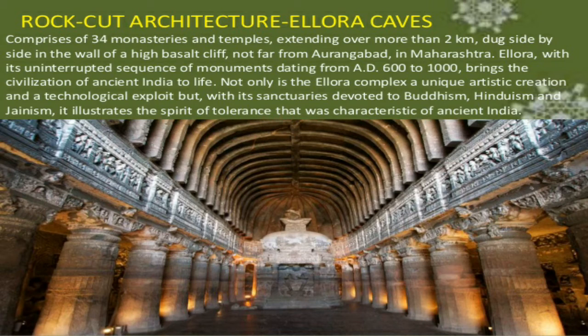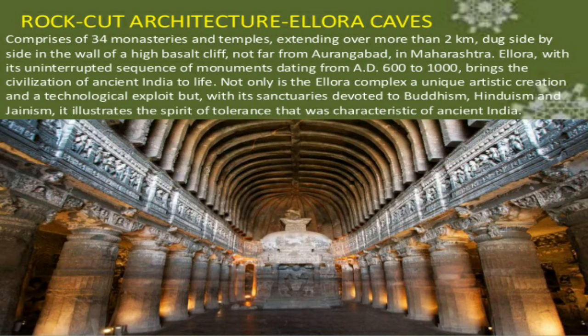So, in ancient India, we find various types of architecture, and it represents Indian culture, Indian society and Indian heritage. So, children, you all understand about rock cut architecture, Ellora caves.